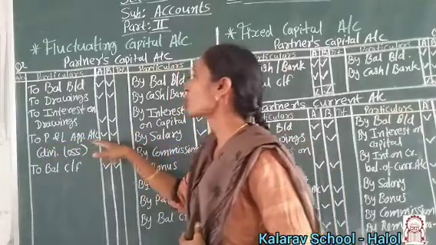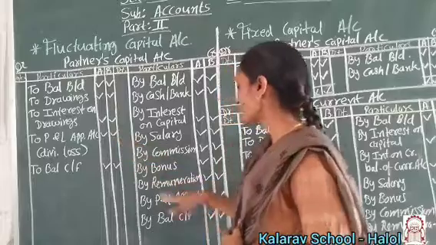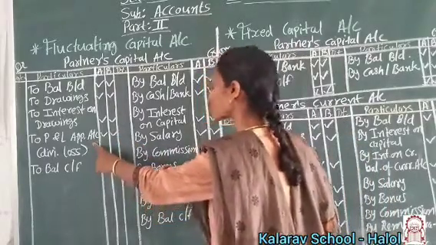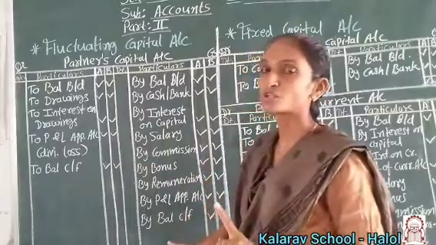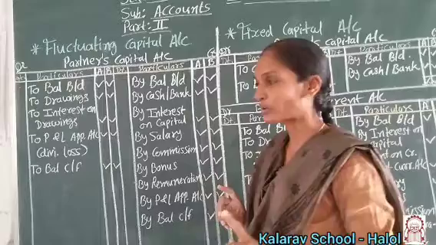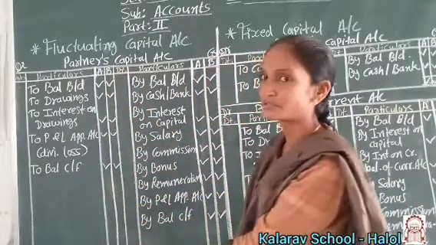Then from the profit and loss appropriation account, divisible loss if there is one; if there is divisible profit, we record it over here. Of these two, any one is possible to record. Of these two also, any one is possible. And at the end, we have to tally both sides.